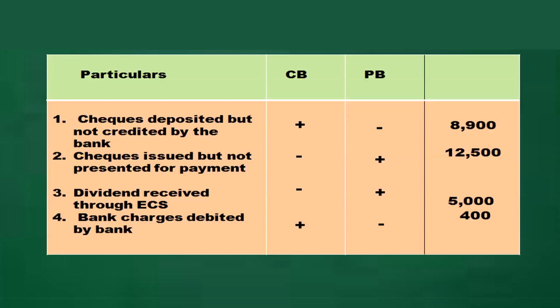Dividend received by the bank through electronic clearing system. Dividend is received in the bank, so passbook is showing a plus mark of rupees 5,000, increased amount of rupees 5,000. Cash book has not recorded unless and until firm get the information. Bank charges debited by the bank. Passbook will deduct that 400 rupees, but firm has not deducted until and unless they get the information from the bank. So coming to the bank reconciliation statement preparation, starting with the balance as per passbook.